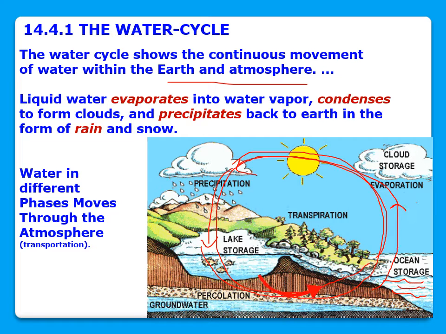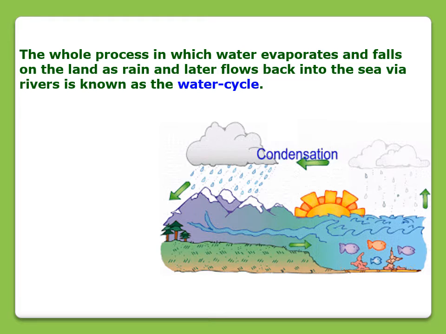Water in different phases moves through the atmosphere, and this transportation of water is known as the water cycle. The whole process in which water evaporates and falls on the land as rain and later flows back into the sea via rivers is known as the water cycle.